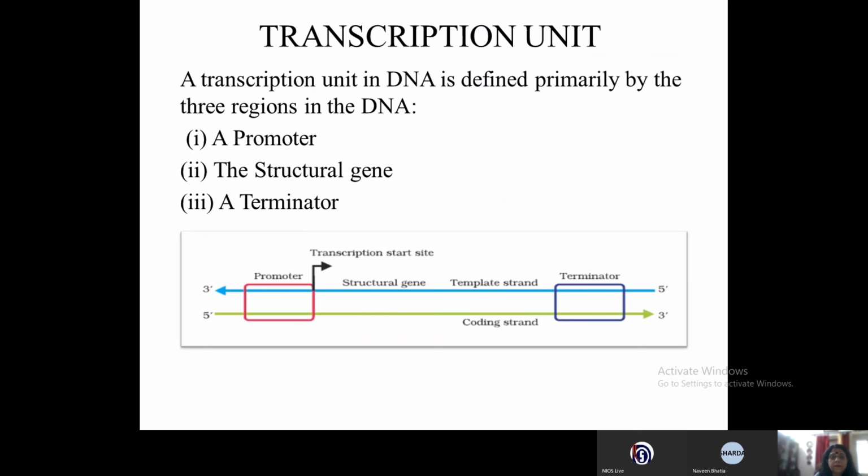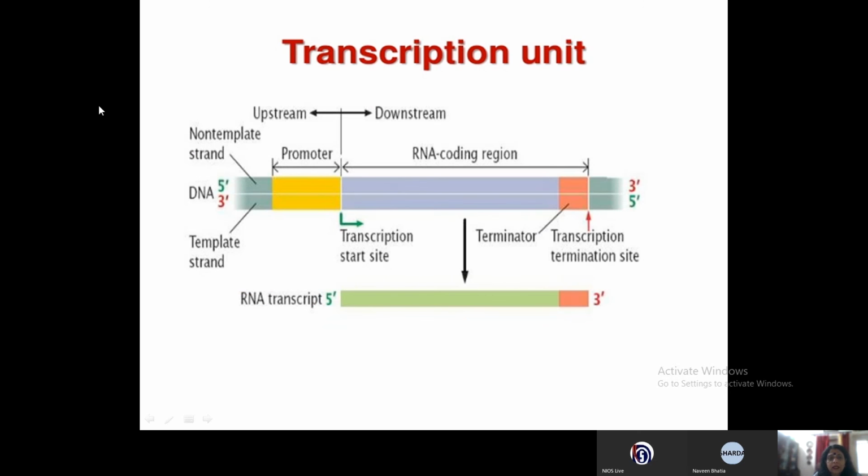Now another thing is that the promoter and the terminator region. The reference points of the promoter and the terminator region are given with reference to the coding strand. So we say the promoter region is at the 5' end of the DNA, and the terminator region is the 3' end, because we are taking the coding strand as a reference point.